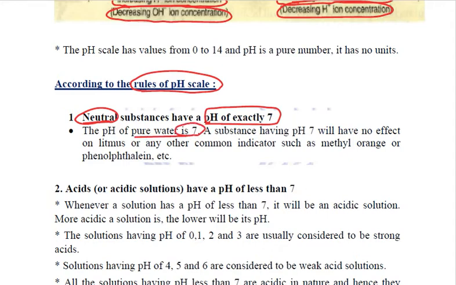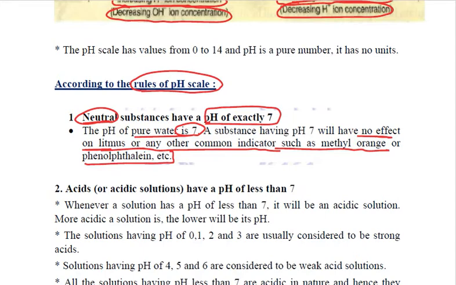Now, because a pH of 7 means a substance is neutral, there will be no effect of this substance on any litmus or any other common indicator that we studied in the previous lecture, like methyl orange or phenolphthalein. Clear? So all substances having pH value 7 have no effect on litmus, and no effect on any other common indicator.